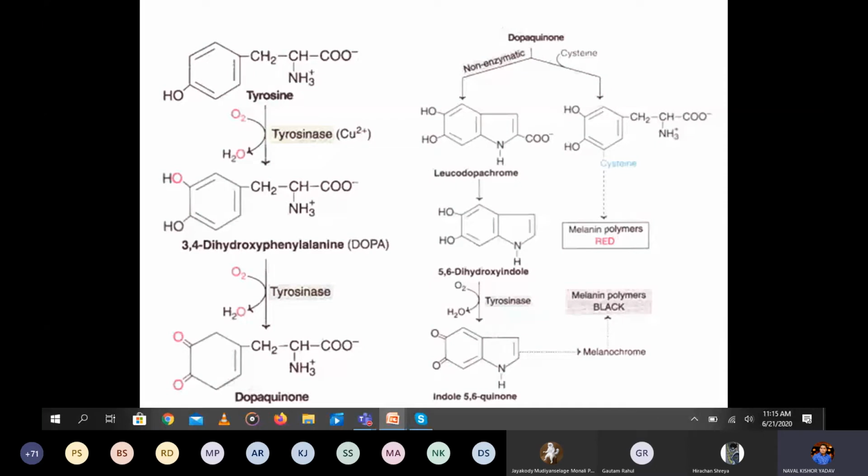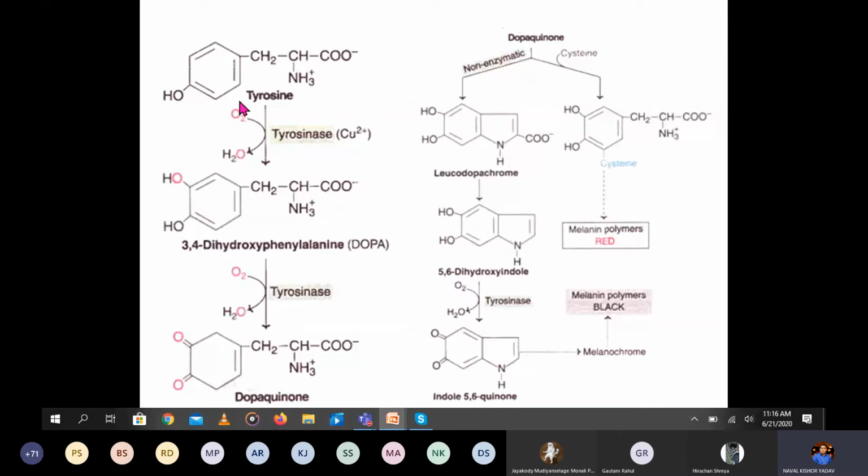So this is more clear, you can see from here. In all the places you can see there is an enzyme, that is tyrosinase, which is the main enzyme for the synthesis of melanin. It's very simple. You can say very simple. And only 3 or 4 steps, that is the synthesis of the melanin. There are two types, eumelanin and the pheomelanin.